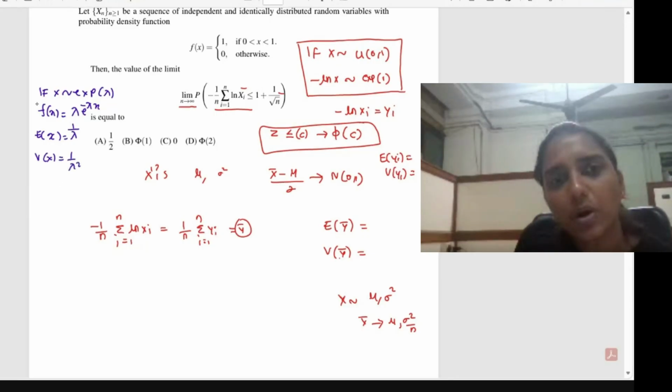Even though you may not have to apply the expectation and variance here, when you solve a question on the exponential distribution, just write down the PDF, the expectation, and whatever basic results you know from this distribution.